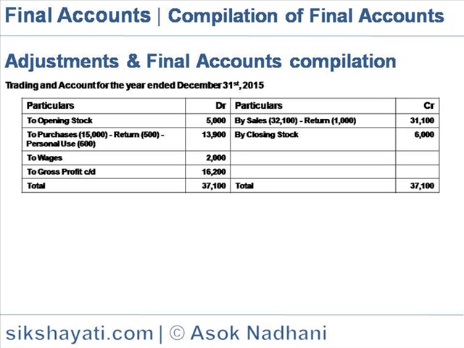In the debit side of the trading account would be opening stock 5,000, purchases 15,000 minus return 500, and withdrawals for personal use 600. So the net purchases is 13,900. Wages is 2,000. So the difference between credit and debit is the gross profit amounting to 16,200, which is carried to profit and loss account.